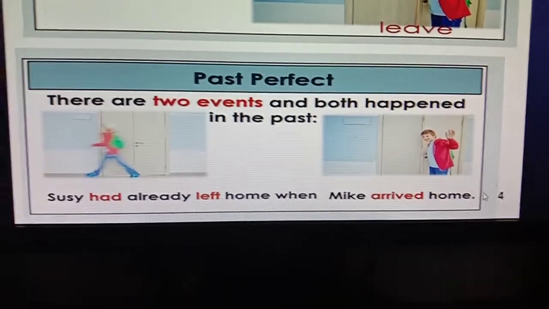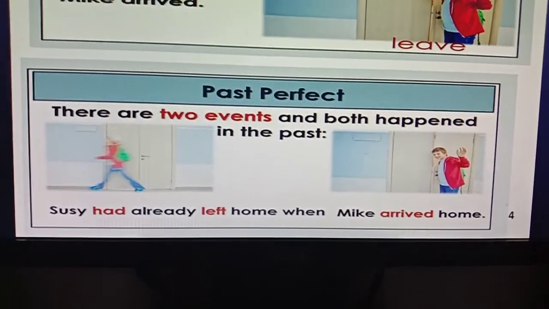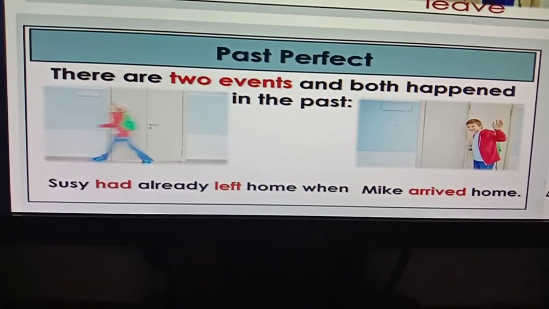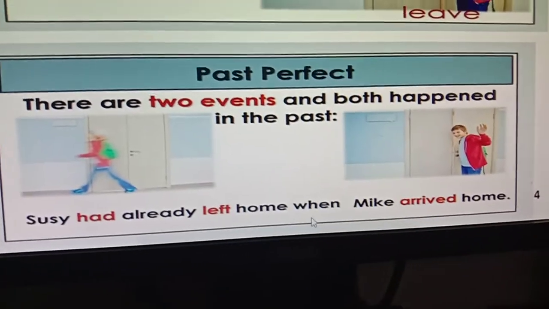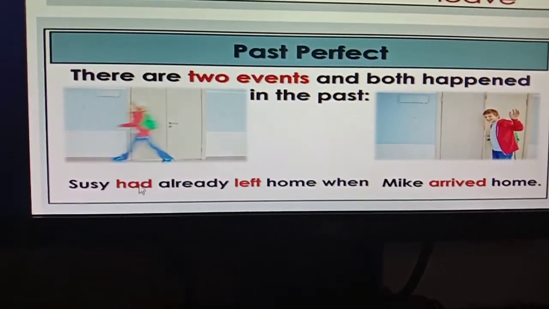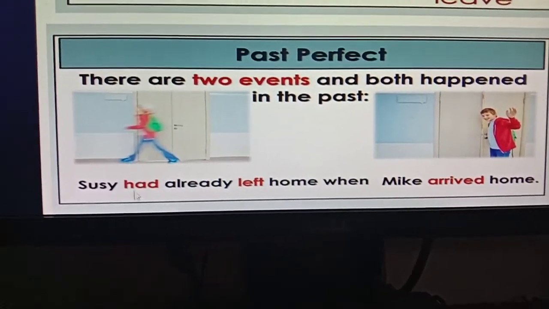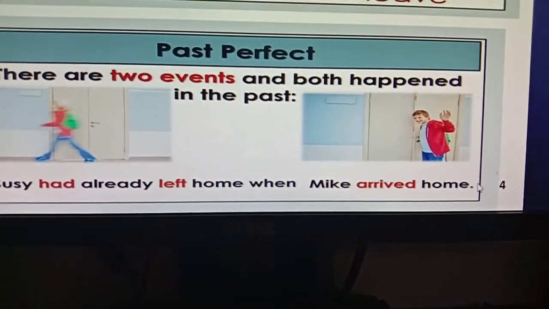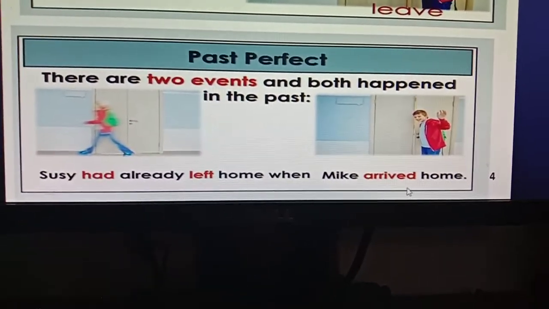If there are two actions in the past, you have to use the past perfect tense for the before action, that means Susie had already left home. That's why I have used the past perfect, that means had, and for the after action, Mike arrived home, you know arrived is in the past indefinite tense.